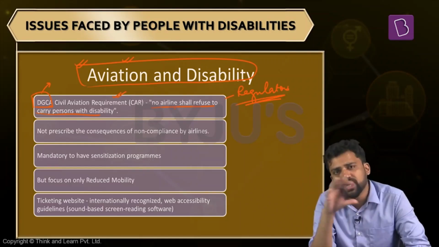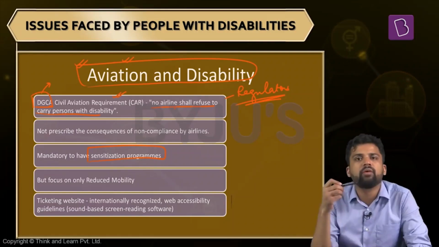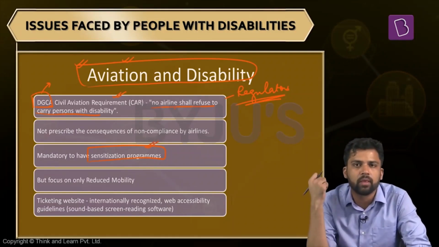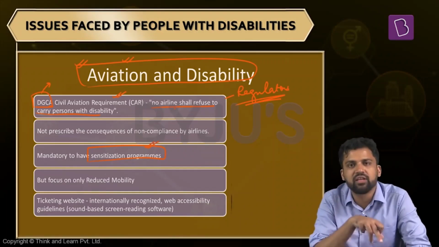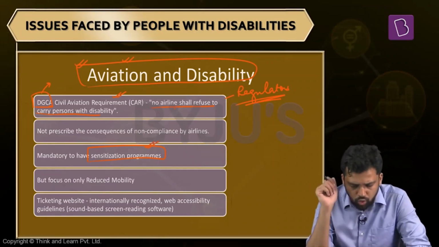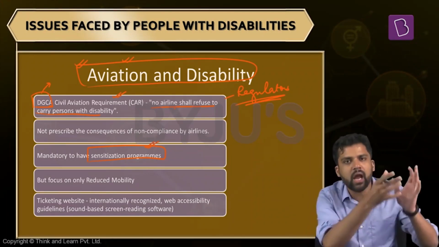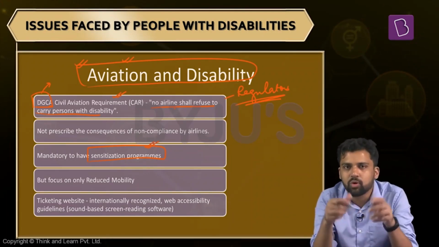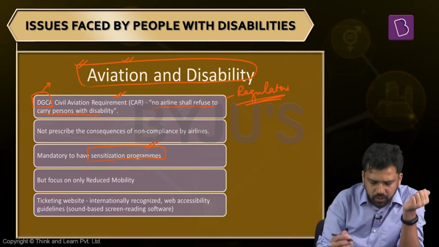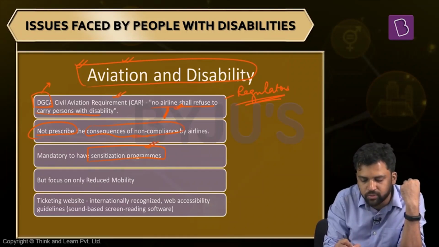DGCA has some guidelines. It says that all these airlines need to train their crew members. The flight crew, ground crew, all of them should have some sensitization programs related to people with disability. But it does not decide the content. DGCA does not decide the content of these programs. It is up to the individual airline to decide what kind of content these programs should have. So as a consequence, they devise their own content and there is no uniformity. So again, they might discriminate. If DGCA had given some uniform guidelines that these are the guidelines you have to follow, then this problem might have been taken care of. But these guidelines are not there. Apart from this, DGCA says that airlines cannot refuse someone from boarding the plane, but it does not prescribe any consequences if they are not complying with this particular guideline.